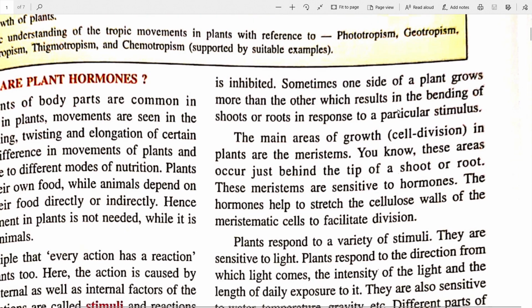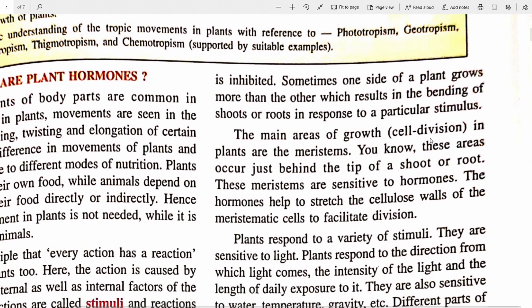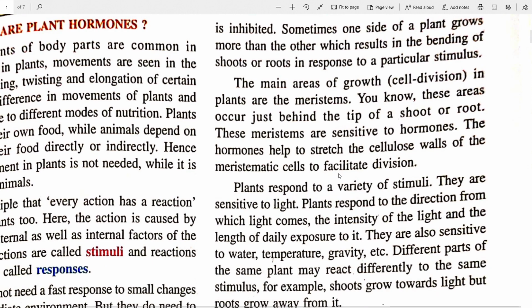The main areas of growth, growth meaning of course cell division. Cell division will occur, the cell numbers increase, and that part grows. The main areas of growth in plants are the meristems. These areas occur just behind the tip of a shoot or root, the meristematic tissue. These meristems are sensitive to hormones. The hormones help to stretch the cellulose walls of the meristematic cells to facilitate division. Last year you must have read that the meristematic tissue facilitates division very easily because of the features that it has.